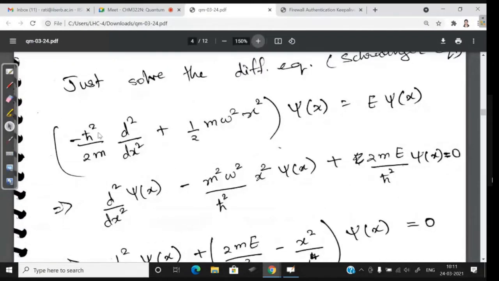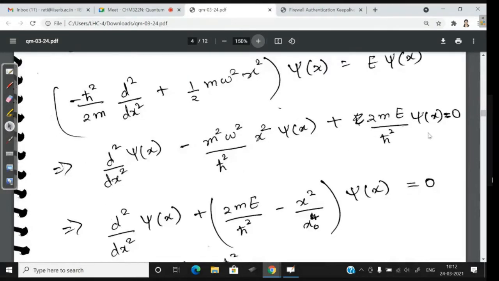So I'm just bringing everything to the other side, just to make it easier, so that this side is only d square by dx square and everything else is brought to the other side. So minus h cross square by 2m, I'm bringing to the other side. That's all I'm doing in the first step.